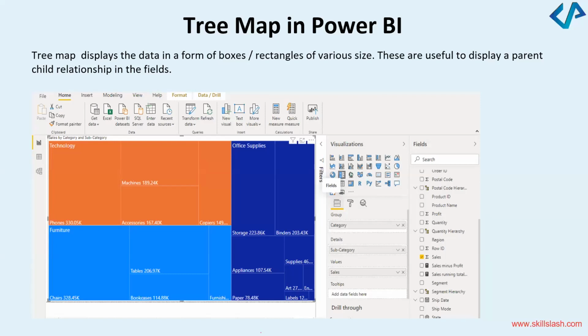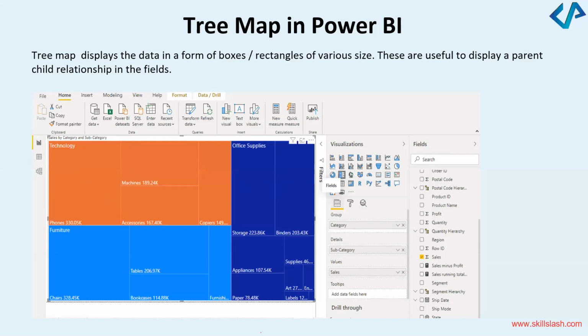So on this, I wanted to show the sales by category and subcategory. Chairs, how many are sold, right? Machines, how many are sold. So these tree maps actually display hierarchical data. It shows nested rectangles, basically. A rectangle within a rectangle. So each level of hierarchy that you see here is represented by a colored rectangle. Can you see this here? Orange is there then. And Power BI bases the size of the space inside the rectangle on the measured value. Whatever measured value you had, you can quickly use that to draw a tree diagram in Power BI.